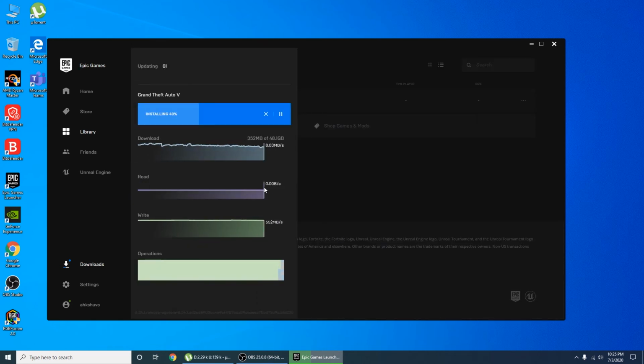The game file is around 94 gigs, but here you can see I have around 48 gigs left because I have already done 40%. So it will be resumed. And if it's not resumed, let me know in the comment box below. I will try to find other tricks and update you very soon.